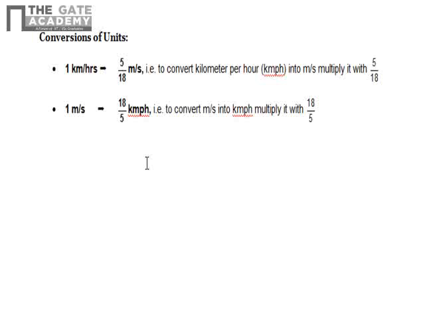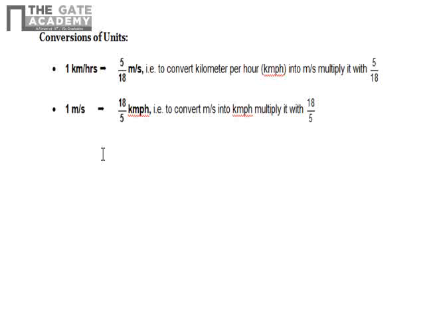Suppose if you want to convert one unit of kilometer per hour to meter per second, you just have to multiply that by 5 by 18. It's very simple. I have simplified it. It is 1000 by 60 into 60. If you simplify that, you'll get 5 by 18. So you remember only 5 by 18.